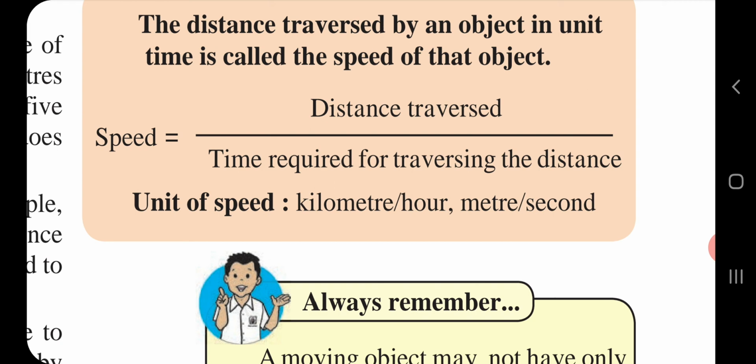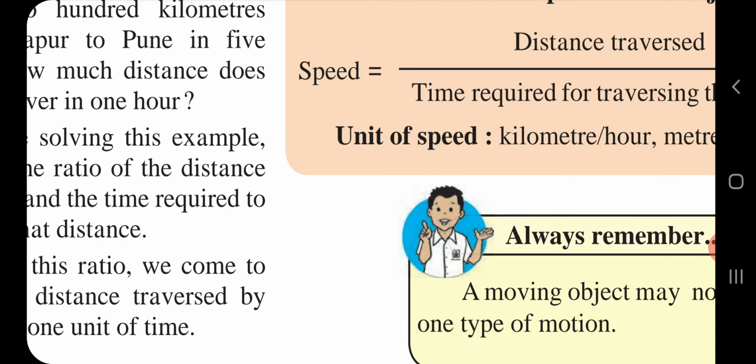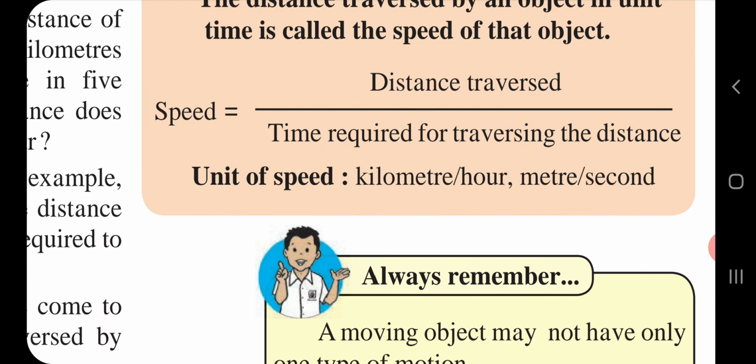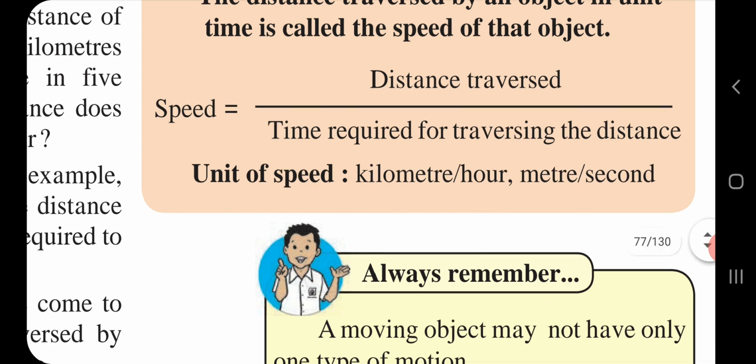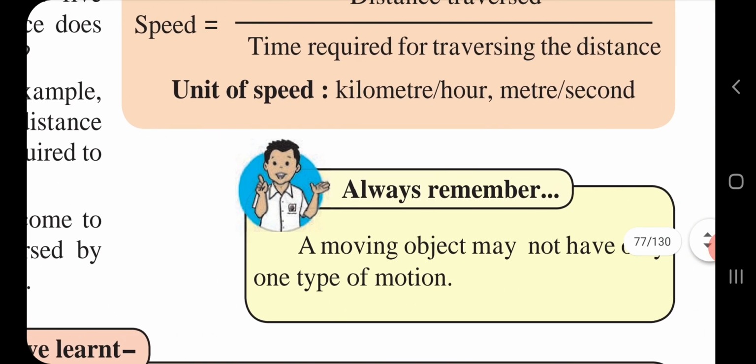So children, a very simple way: speed equals total distance covered divided by time taken by the car. I hope now you all understood the definition of speed. Always remember, a moving object may not have only one type of motion.